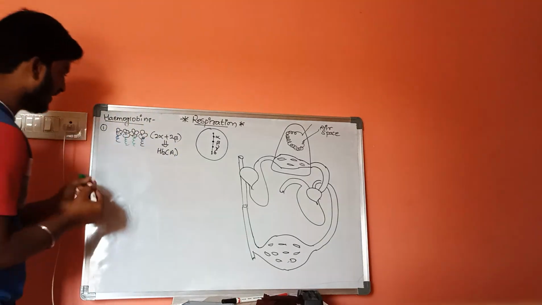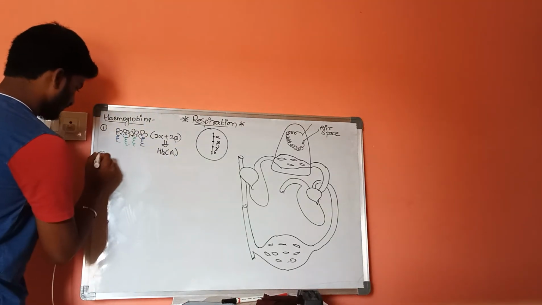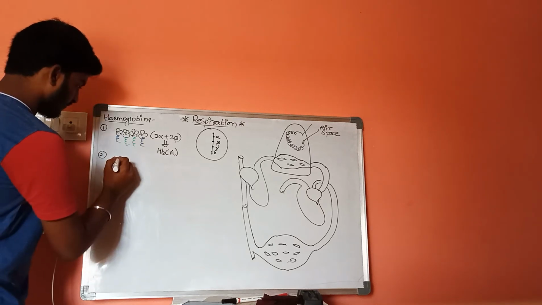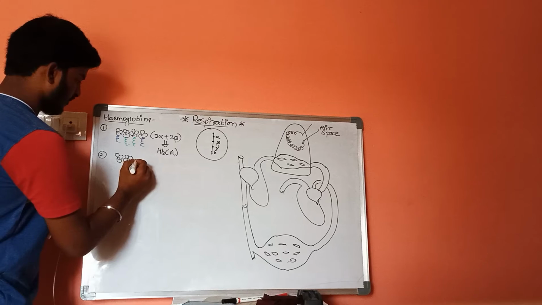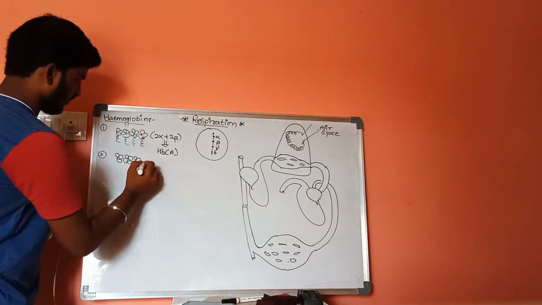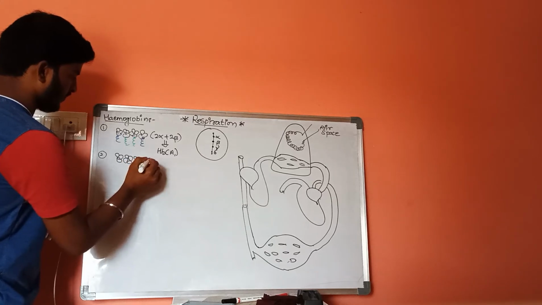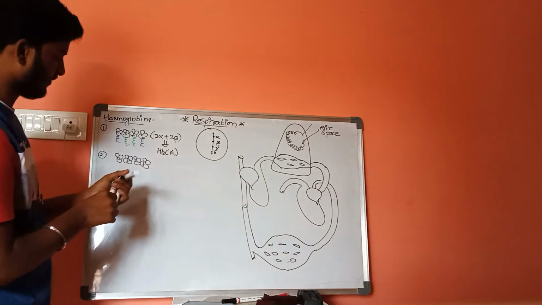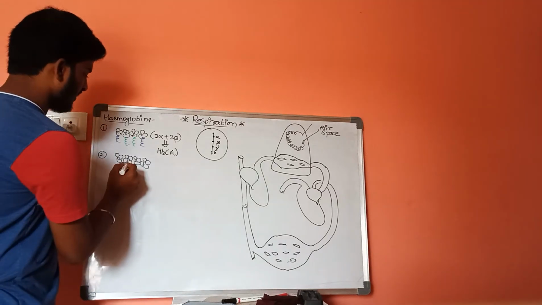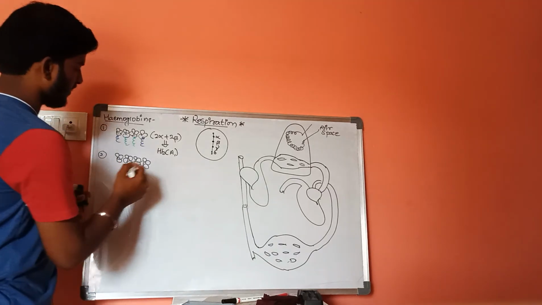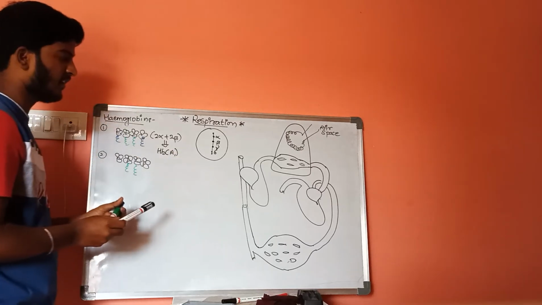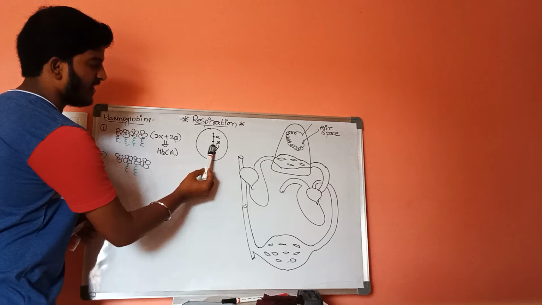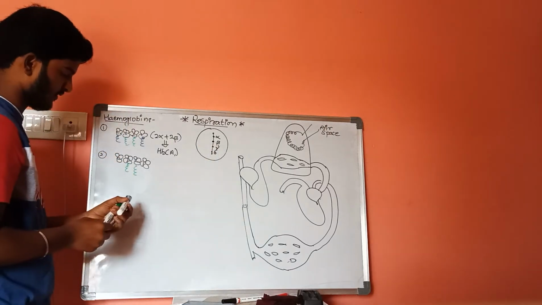And the second type is these two alpha chains, and in place of beta chains, delta chains are attached.